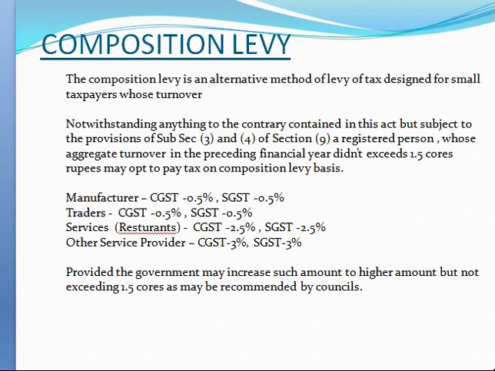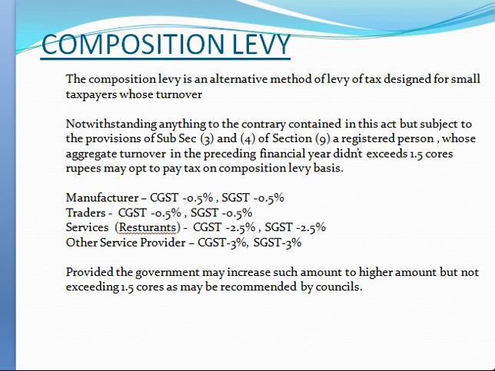First we understand what composition levy is. It is just an alternative method to normal levy and specifically designed for small taxpayers whose turnover didn't exceed 1.5 crores in the preceding financial year. It means the person whose turnover didn't exceed 1.5 crores in the preceding financial year can opt for composition levy.